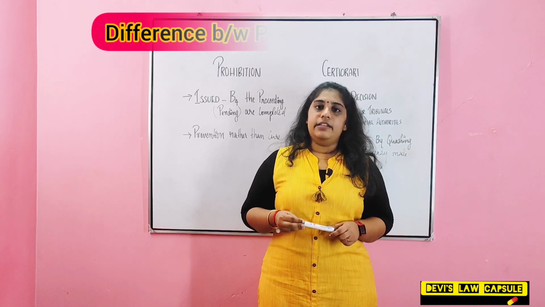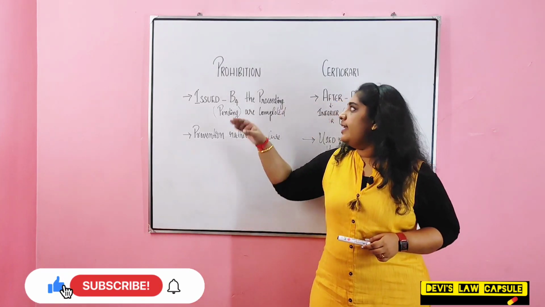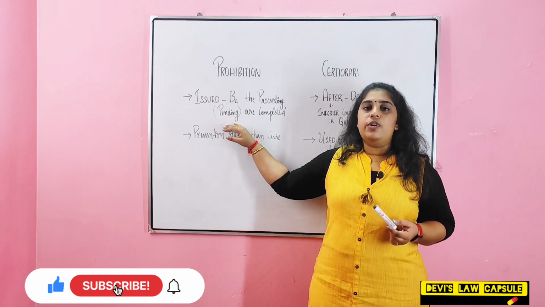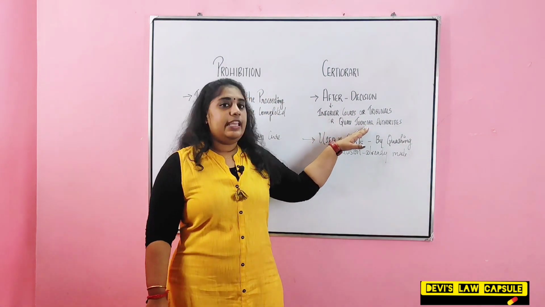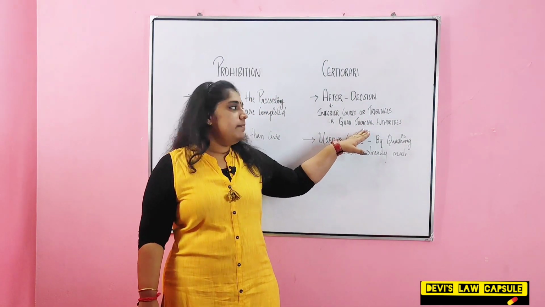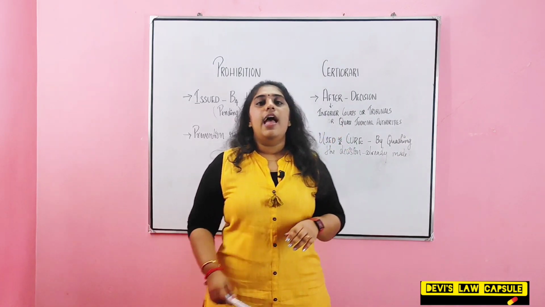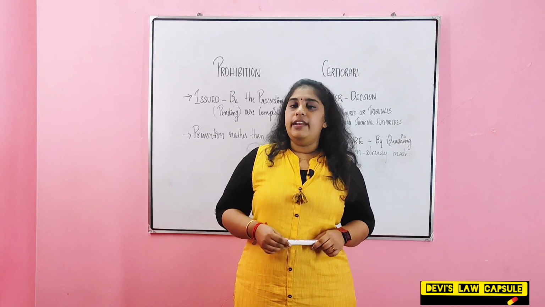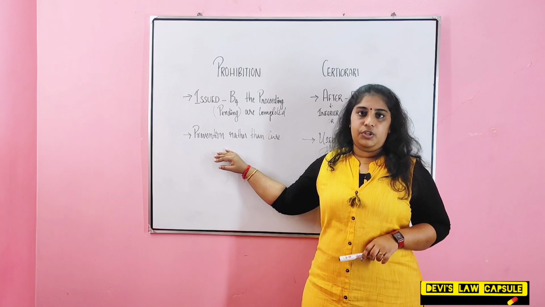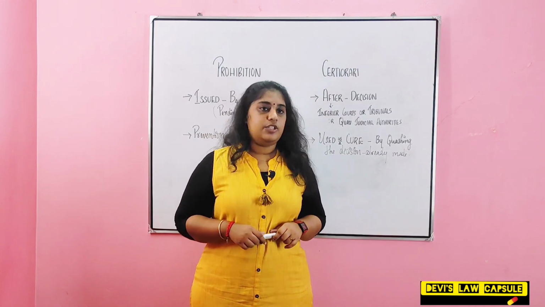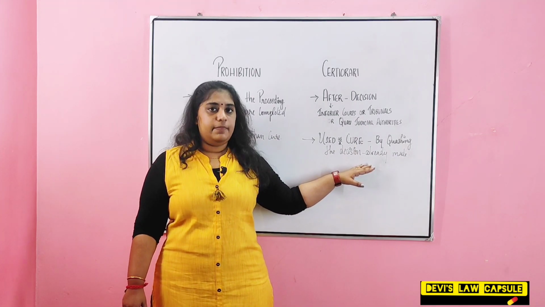So now let's see the difference between writ of prohibition and certiorari. First point is that writ of prohibition is issued before the proceedings are completed, whereas writ of certiorari is issued after the decision made by the inferior courts, tribunals or quasi-judicial authorities. And the second point is that the underlying principle of writ of prohibition is prevention rather than cure, and in the case of writ of certiorari, it is used as cure by squashing the decision already made.